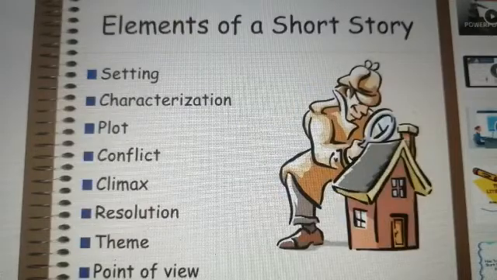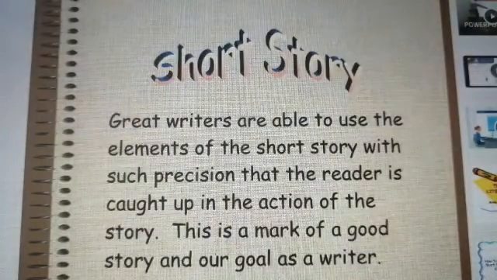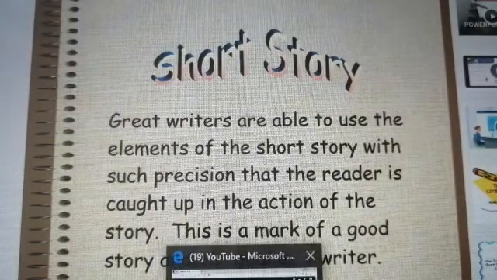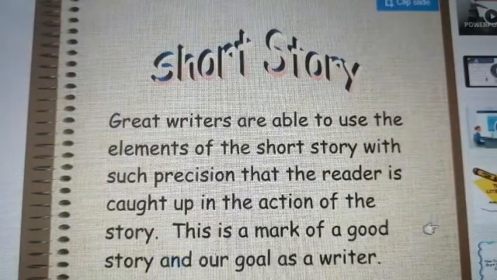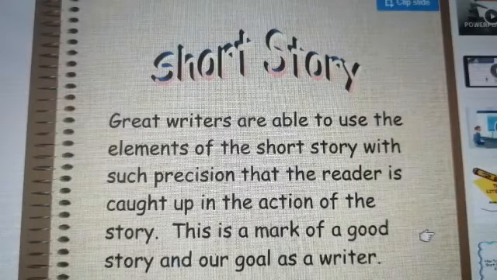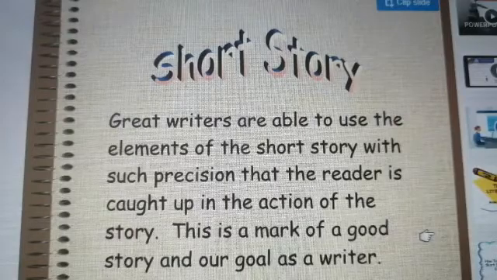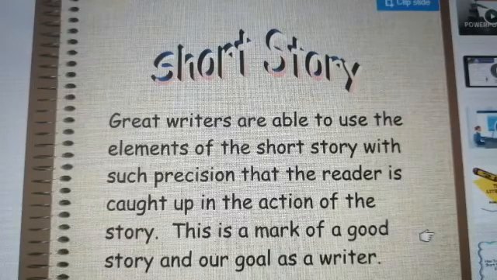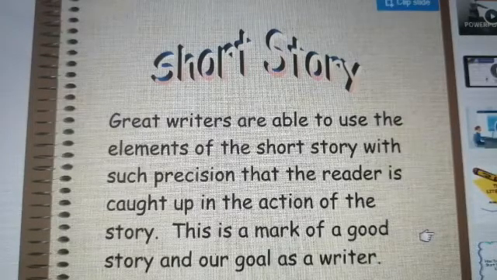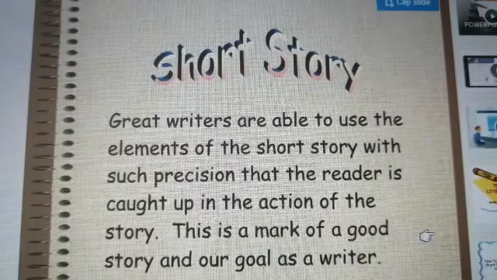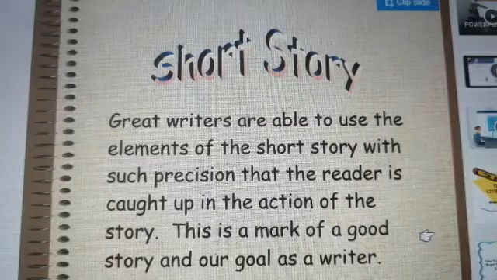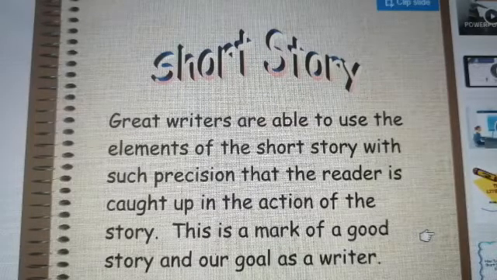So these were the main elements which I told you. Great writers are able to use the elements of the short story with such precision that the reader is caught up in the action of the story. This is a mark of a good story and our goal as a writer. So if you keep in mind all these main elements before you make your rough draft, your story will be more interesting than what you have been writing before.